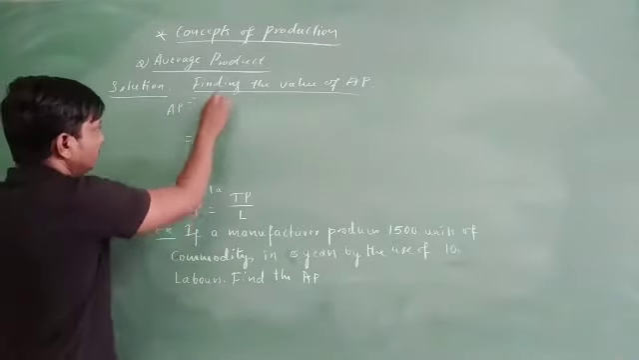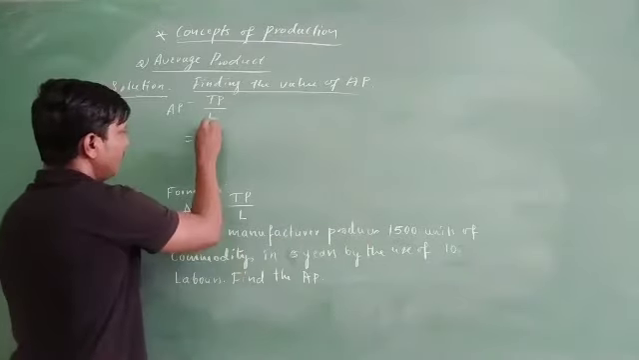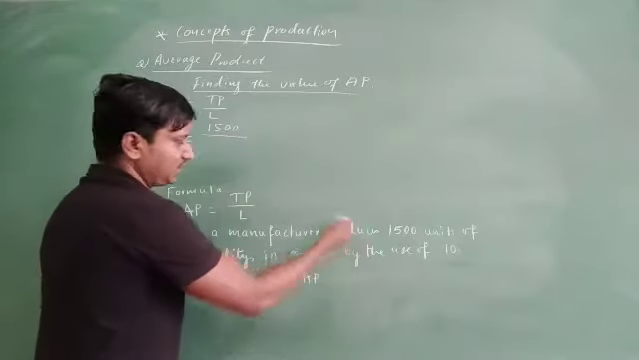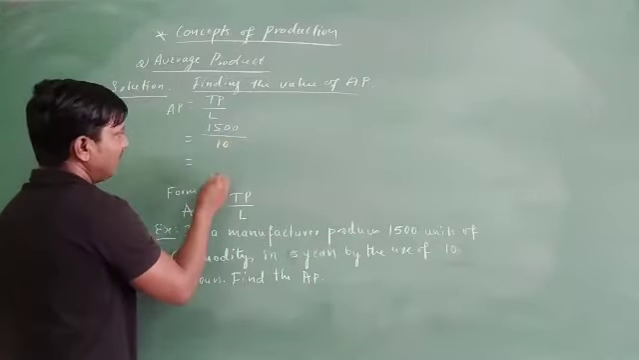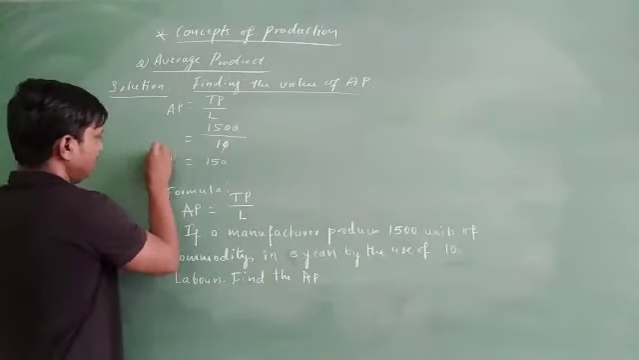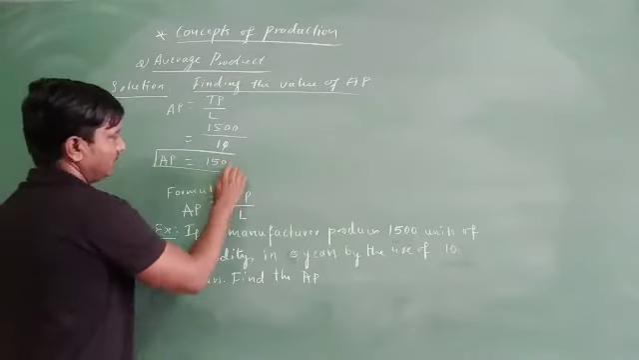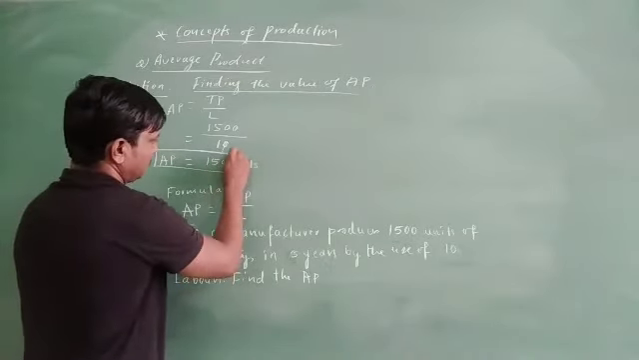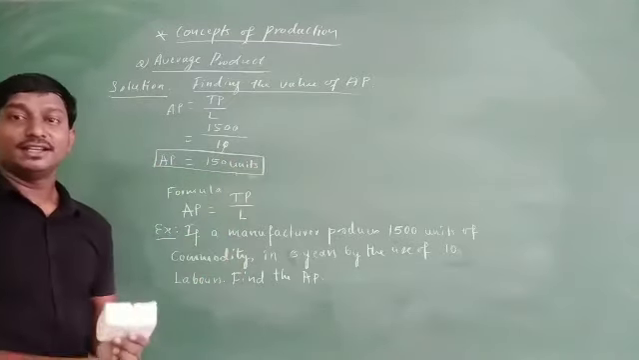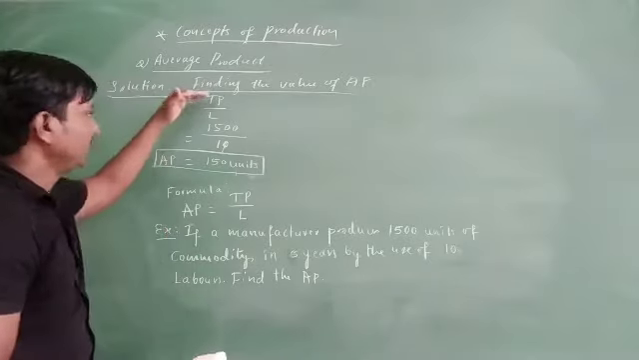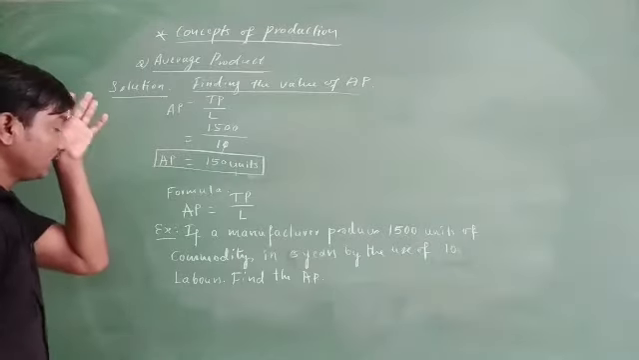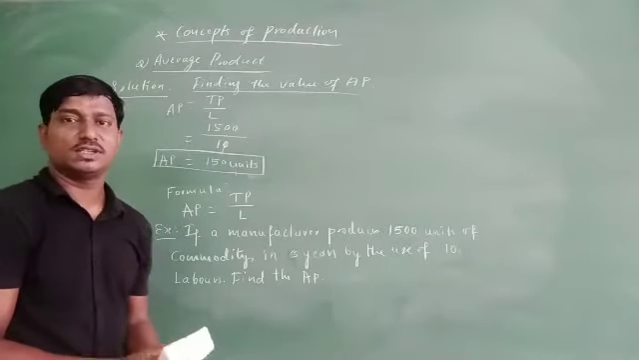Alright. So now just go to what is the value of TP? TP is given, that is 1500 units, divided by the labors used in case of 5 years, that is 10. So this is how we are going to find average product. Means by dividing the total product by the variable factor, that is the labor, we are going to get the average product. Okay, so this is how we can calculate.